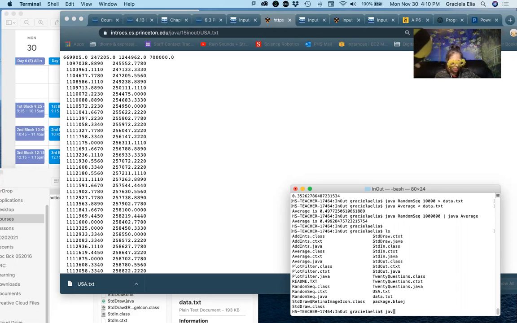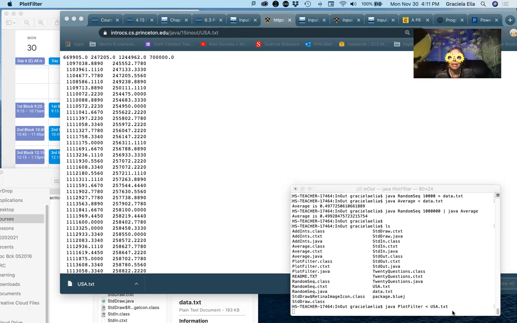I'm going to say Java space, then I'm going to say plot. I don't need a dot. And I am going to take a look. What could you say this is? This looks like data that we want to input to the plot filter. Since we're going to input to it, I'm going to use the angle bracket facing the program that I want the data to go to. And then from here, I am going to give that data to it. Press enter, and let's watch what happens.